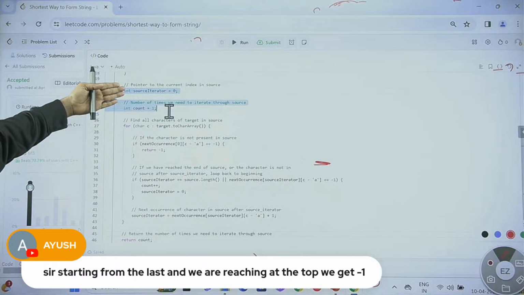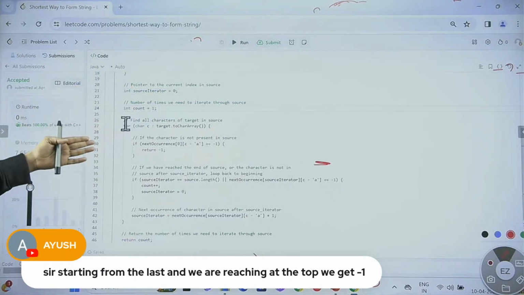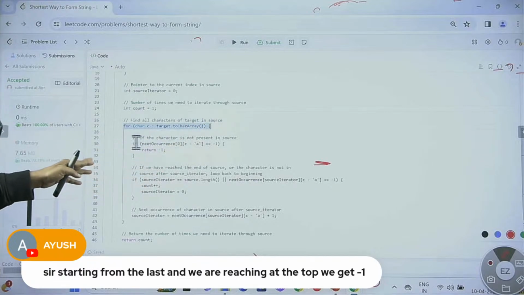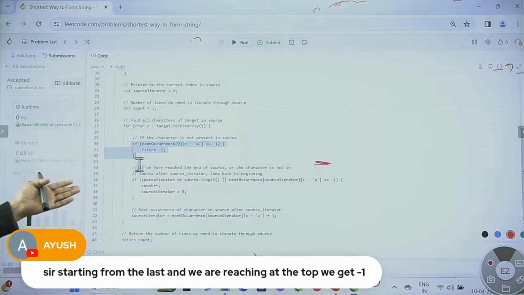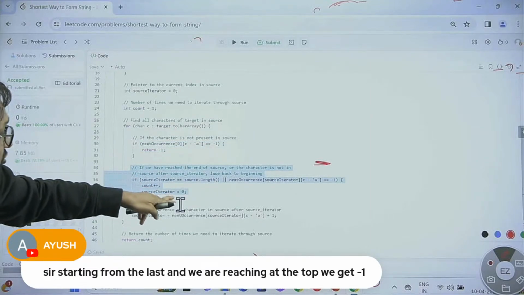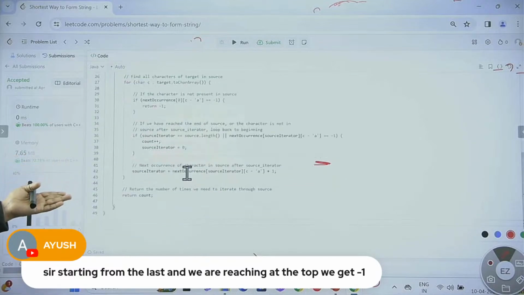Two variables we take: source iterator set to 0 and count set to 1. After that, we check the target string, checking if the character is present or not. Then this increments the count and resets the source iterator. After that, we return the count. It is the same in the Java code, which is almost similar to C++.